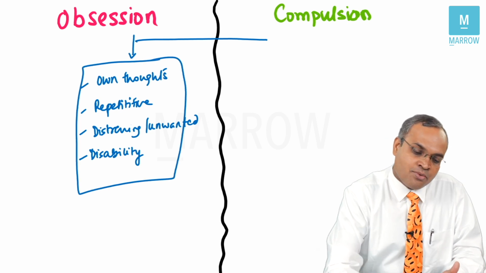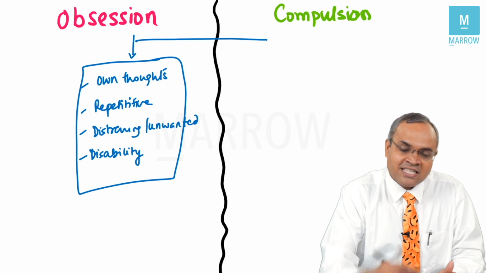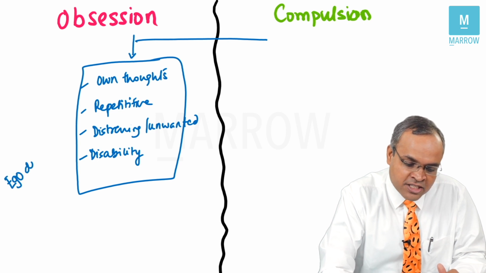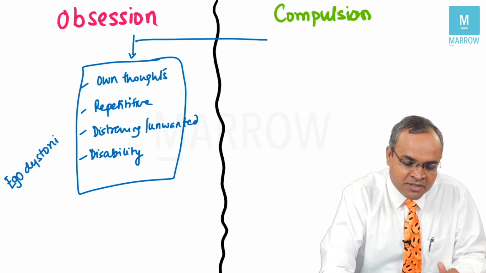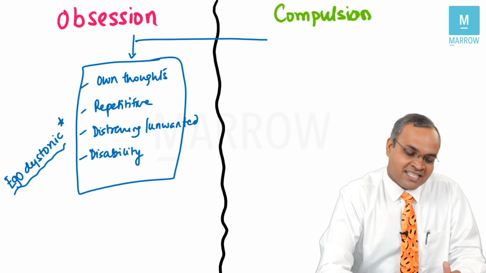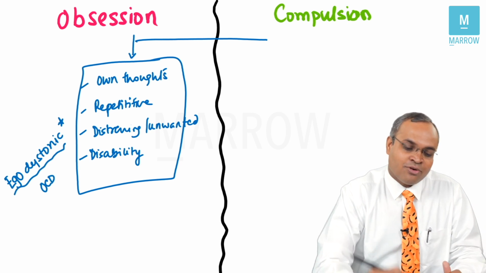Obsessive thoughts. Now, when these things happen, which is one's own thoughts which keep coming repeatedly. For example, in this question, this guy is getting thoughts that his hand is contaminated. That repetitive thought, which is distressing, is what is called ego dystonic thoughts. This is again an MCQ which has been asked in exam. OCD is a very good example where you have ego dystonic thoughts.